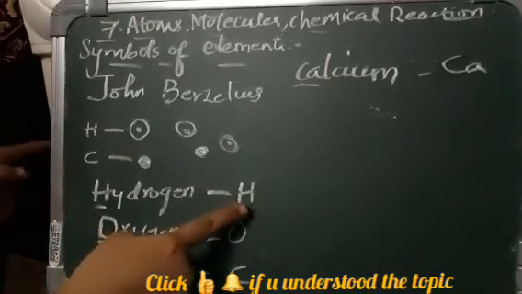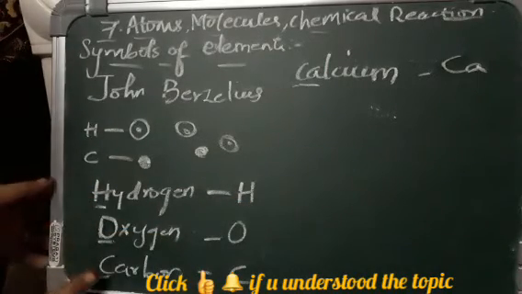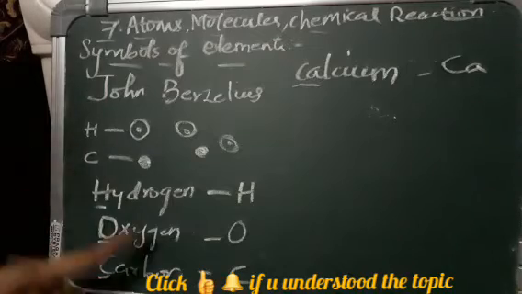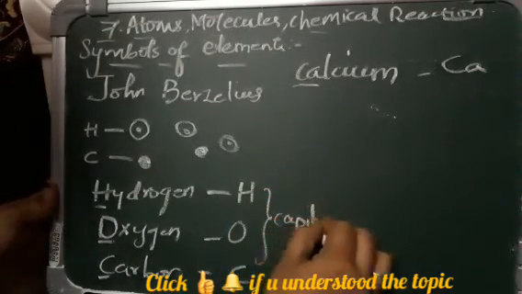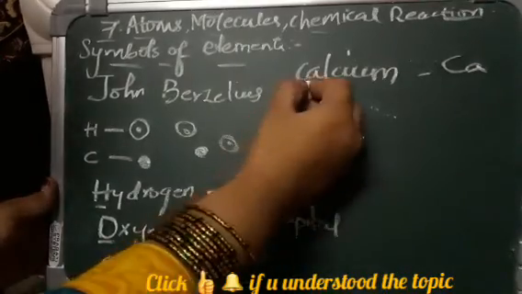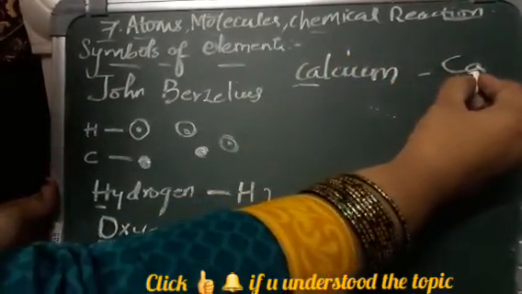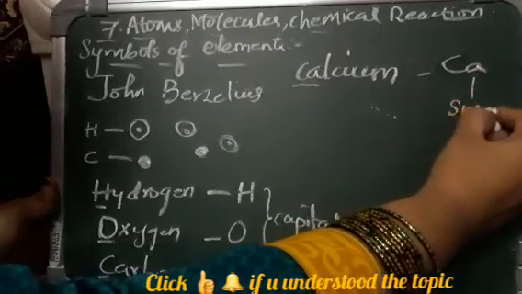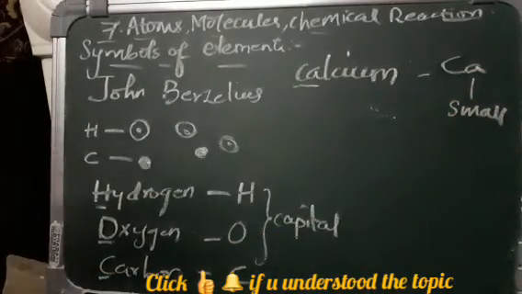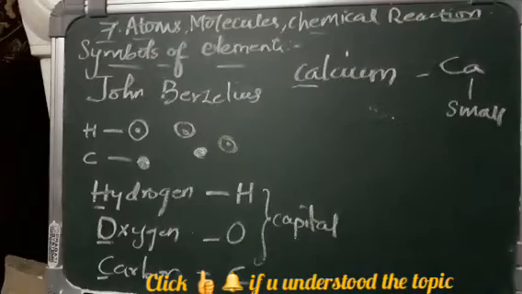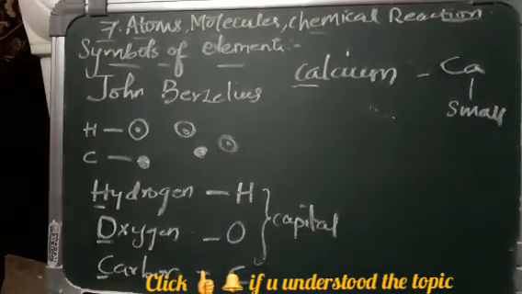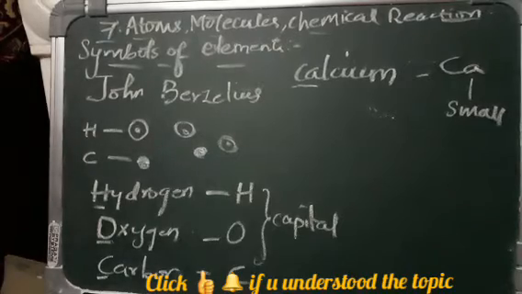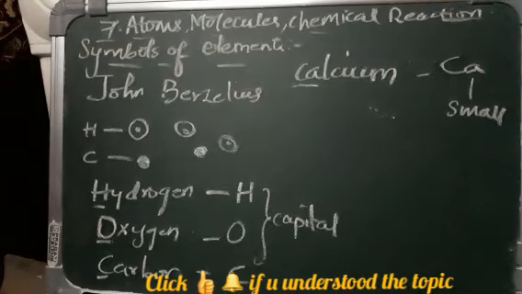Hydrogen is denoted by the first letter. Carbon is also denoted by the first letter, which will be capital. These are all capitals, wherein if you are using the second letter, then it will be a small letter. So like this, the thought of applying symbols to the elements came about. Now, how did elements like hydrogen and oxygen get their names, do you know this?